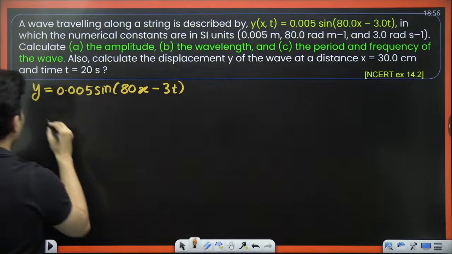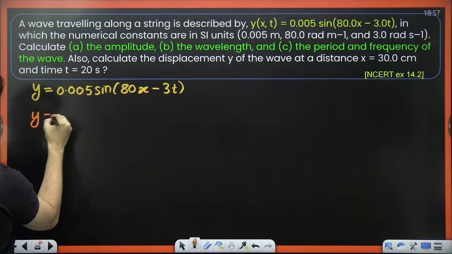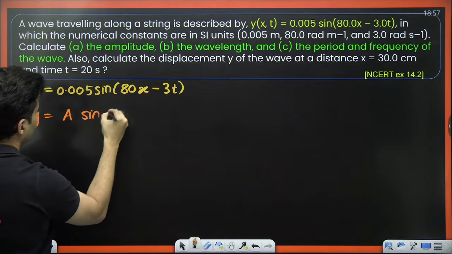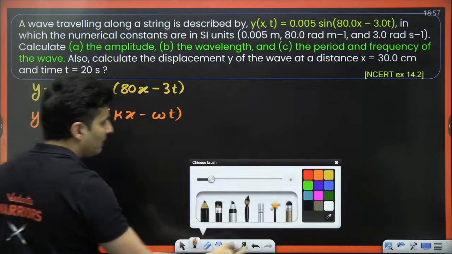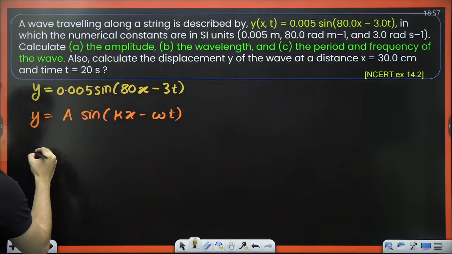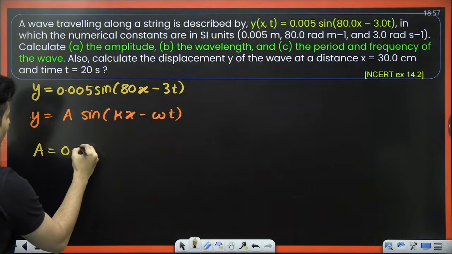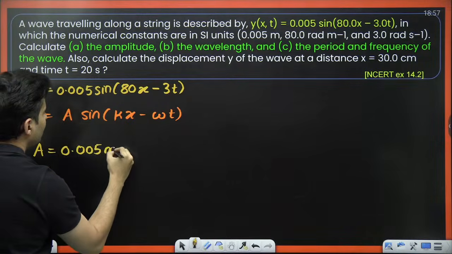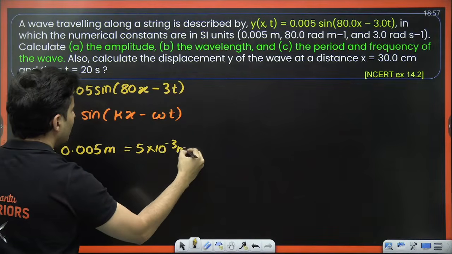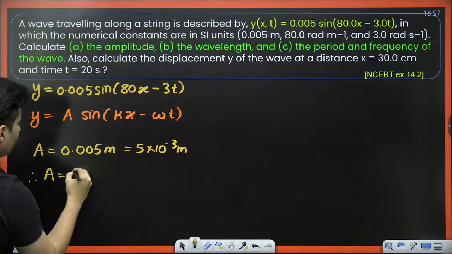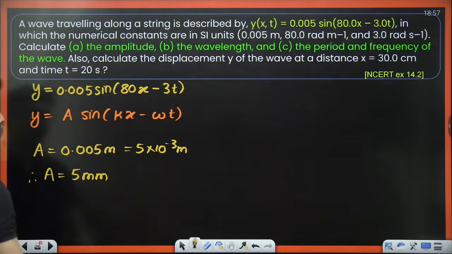Compare it with y is equal to a sine of kx minus omega t. If you compare it, immediately you will start getting the answers. Amplitude is 0.005 meters. You can also write it as 5 into 10 to the power minus 3 meters. So amplitude is 5 millimeters.